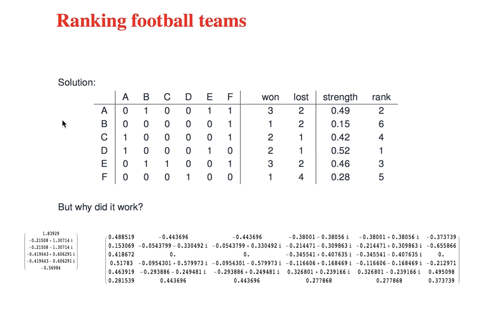Now, why did that work? Why was there an eigenvector? This is an eigenvector of that matrix with all non-negative entries. Well, here are all the eigenvalues. Actually, 4 of them were complex, but there is another real one down here. And here's the eigenvector of that other real eigenvalue. It's got some negative entries and some positive entries.